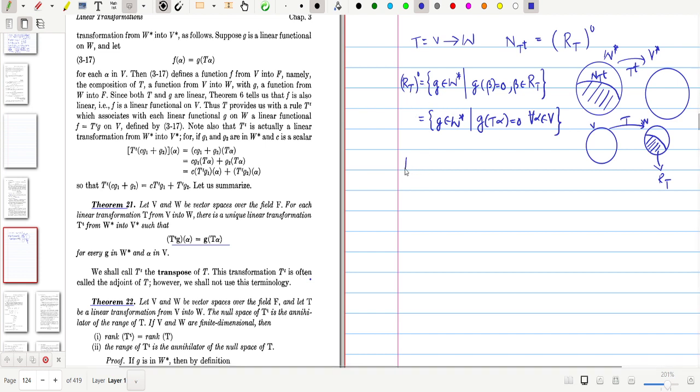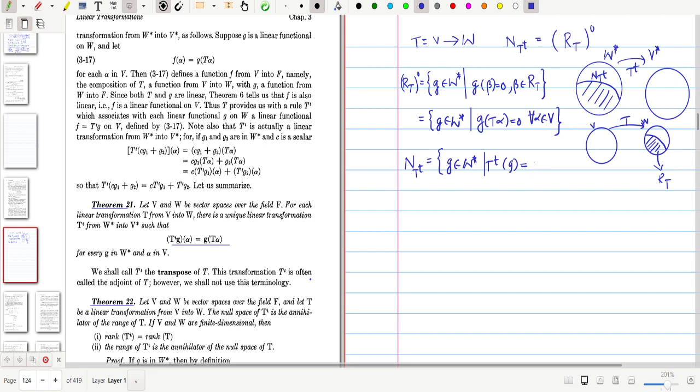And what is N of T transpose? We know that T transpose is a function from W star to V star. So this consists of the set of all G belonging to W star such that T transpose of G equals 0. What do we mean by this equal to 0? That means identically equal to 0.